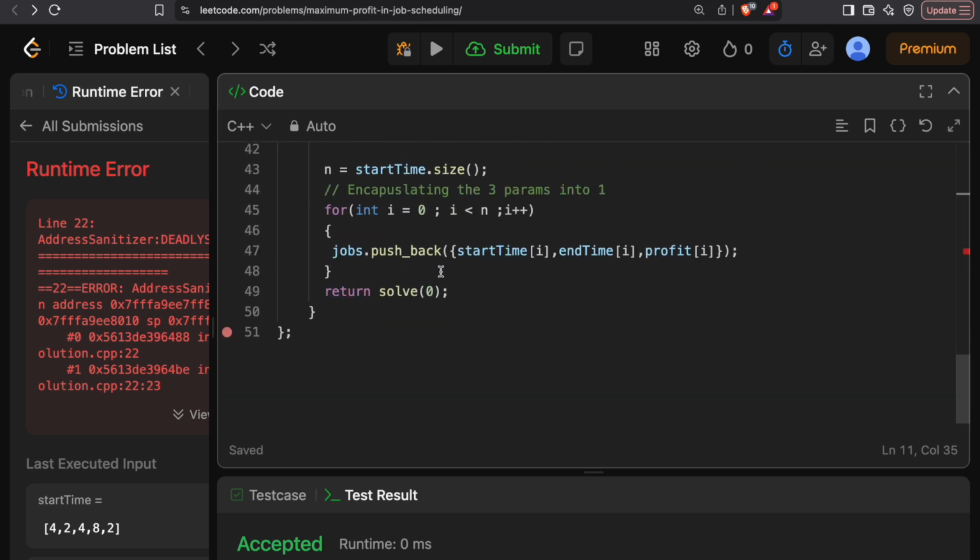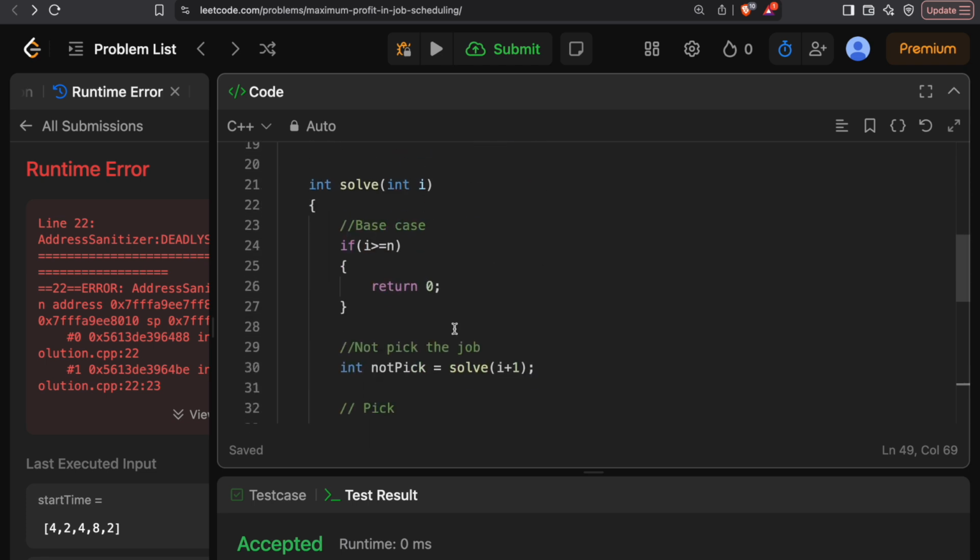So we need an element that at least excludes the current element, so it can give the start time of the job other than the one whose end time we are passing. So for that we need to sort this particular data structure, jobs dot begin and jobs dot end. So we have sorted that. That is also one reason why we had to encapsulate this. We have done that on the basis of the beginning time. We can sort it with the end time as well, but then we'll need to use a comparator. But since start time is the first parameter over here, we can just use the default comparator which the STL sort provides. So this is on the basis of start time, right?